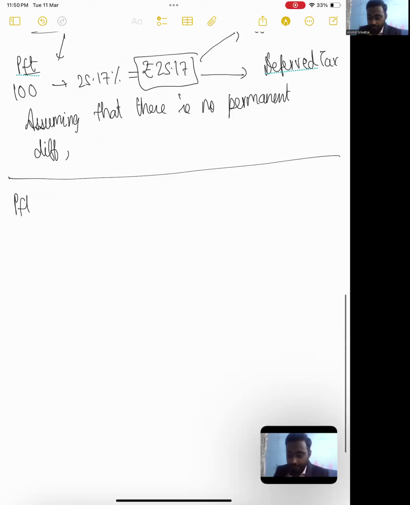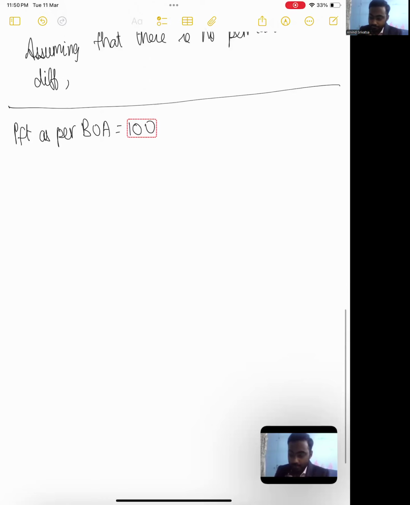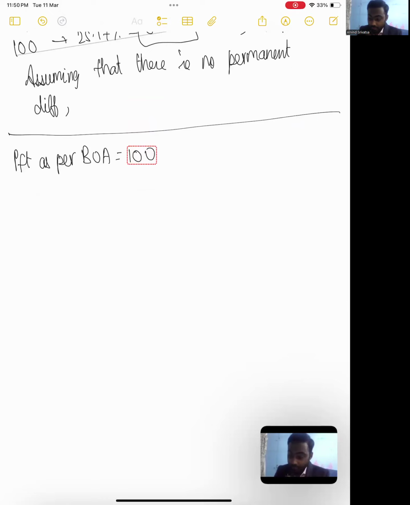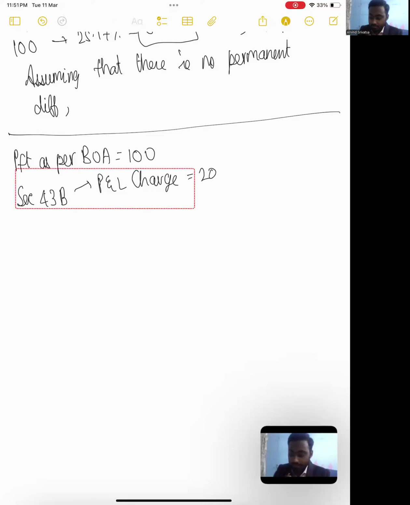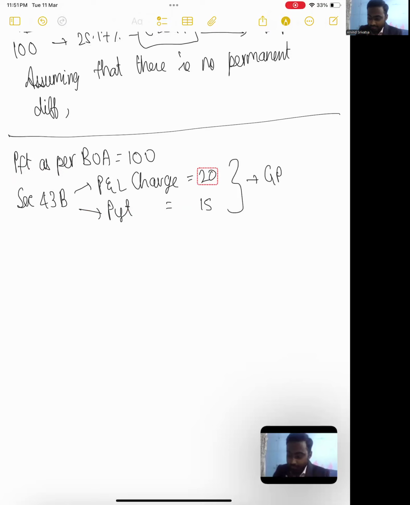Let's say profit as per books of accounts equals 100. Let's say I have only one tax adjustment for simplicity purpose. Let's say as per section 43B, my P&L charge is rupees 20. My payment made during the year is, let's say, rupees 15. So for simplicity purposes, let's say this is a provision for gratuity. Let's say there is no movement in OCI for simplicity purposes.